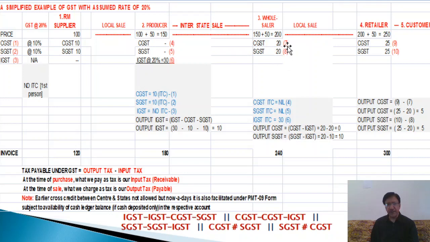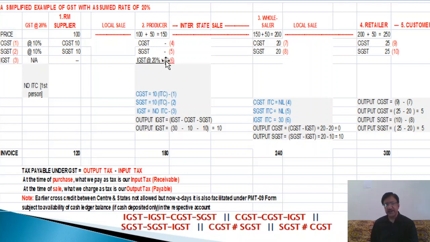Now you see this is payable 40, but the wholesaler will not pay 40. Why? Because he will take the benefit of this input tax. What is the input tax? He did not pay CGST, neither did he pay SGST. But what did he pay? The wholesaler, while purchasing from the producer, paid 30 rupees tax.